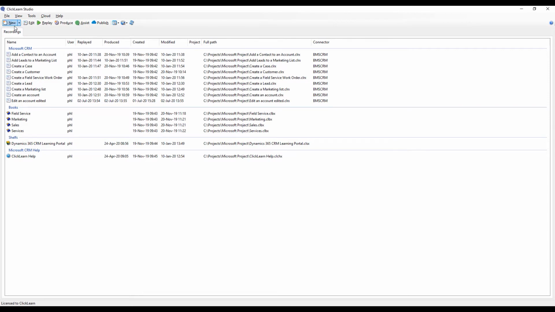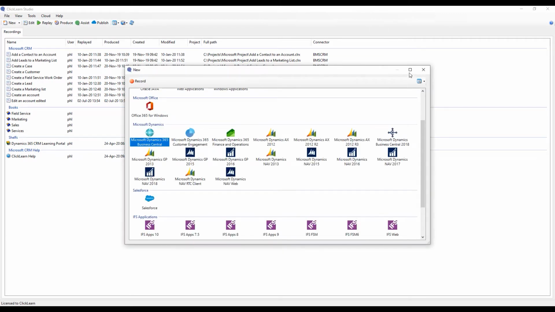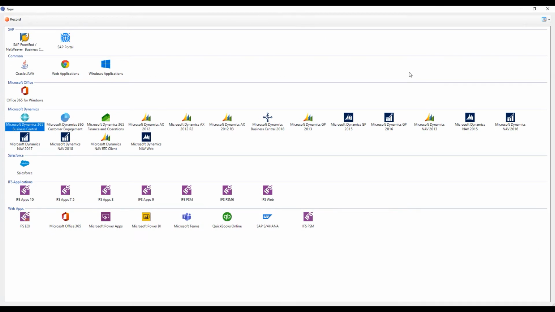ClickLearn will now present to you a view of icons. These icons actually represent a business-specific connector. For each icon, we have created a unique connector that understands that very business application.